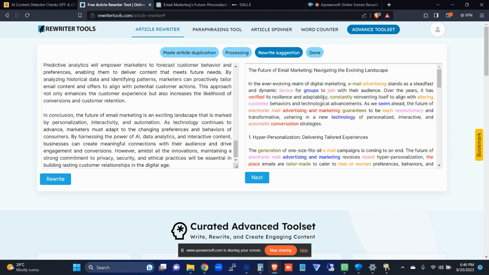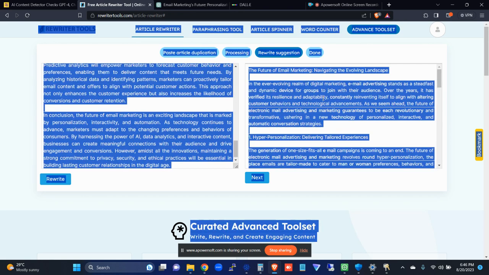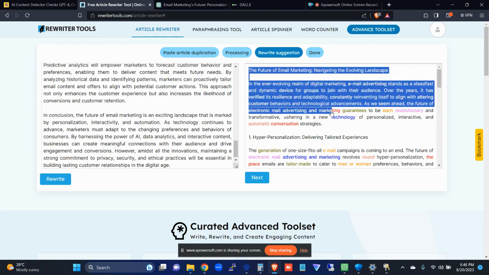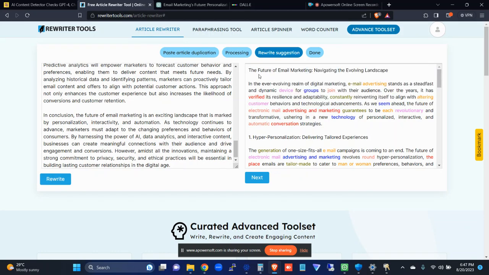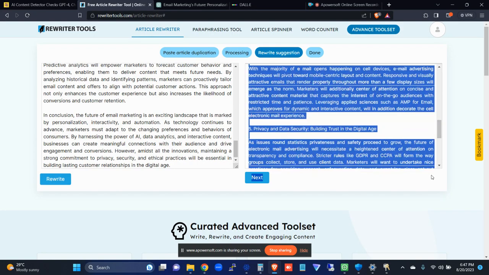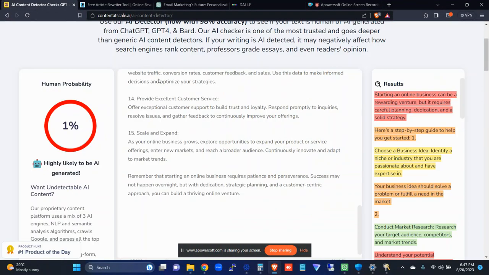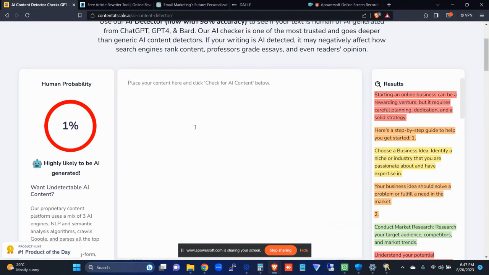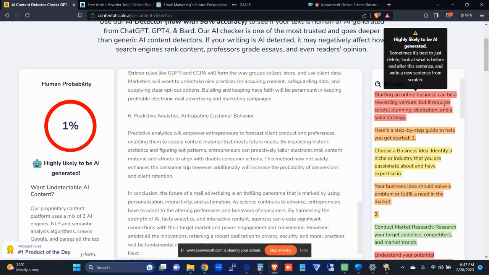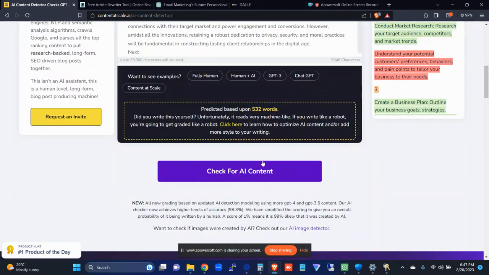So let's copy this one, the one that has been rewritten, and we check to see what we have. So I'm going to copy this, then come to our checker, and then we see the results.